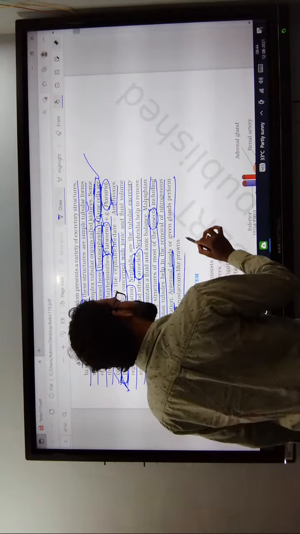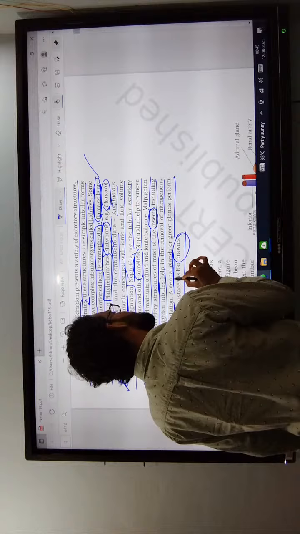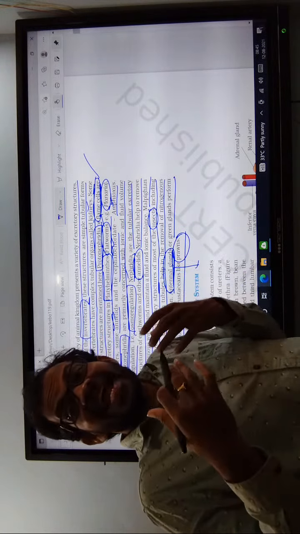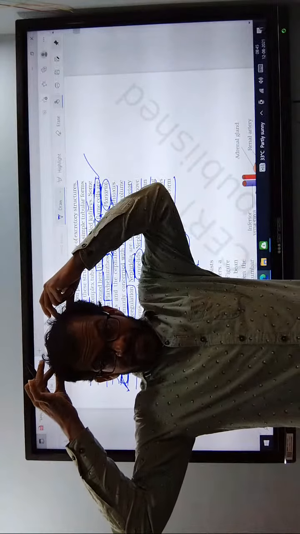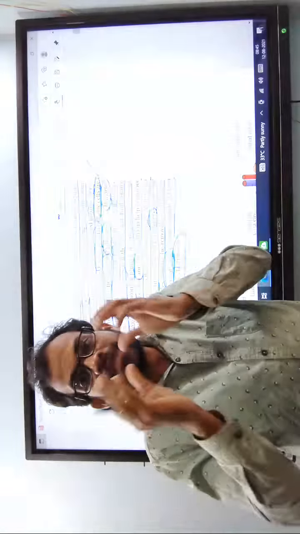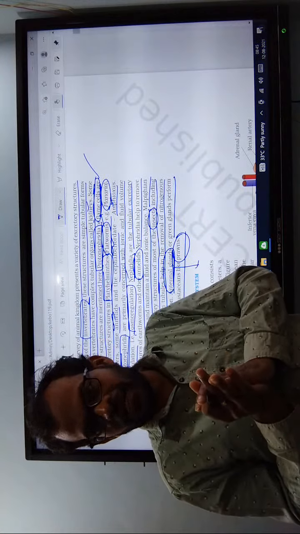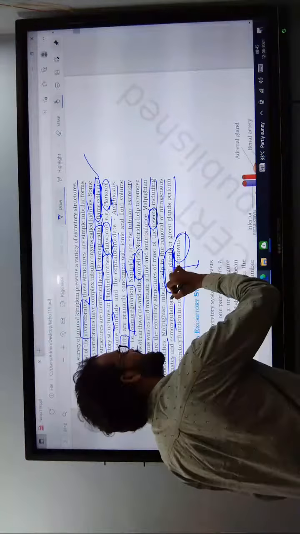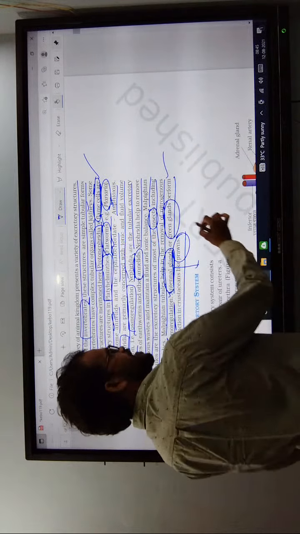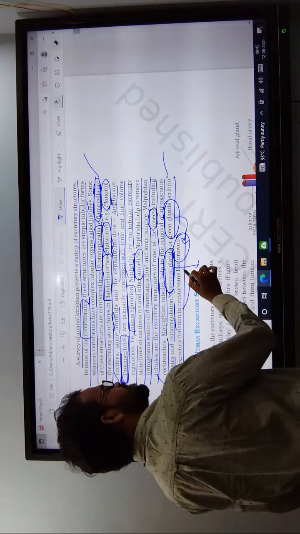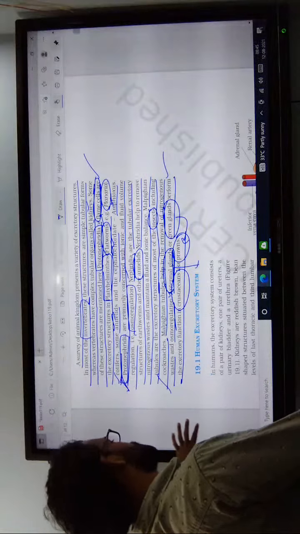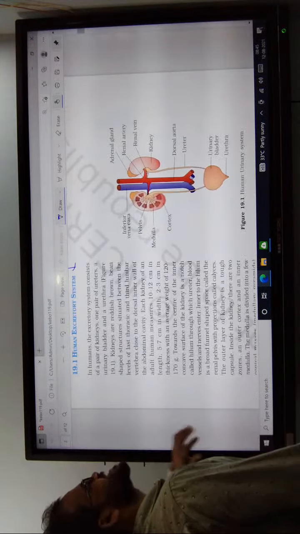Antennal glands, or green glands, are the excretory organs of the prawn. What are these glands? They are antennal glands, located near the antenna. These glands look green in color, and that is why they are called antennal glands and green glands. Where are they located? In prawns. What is the example? Crustacean classes.